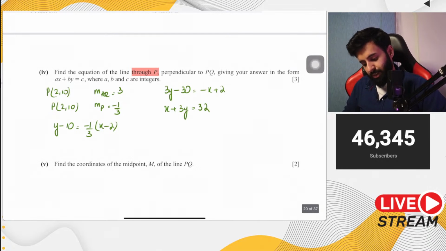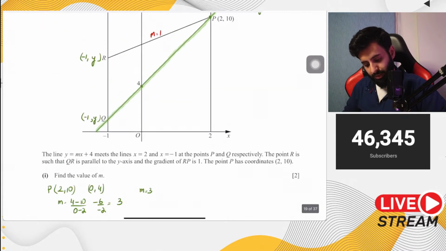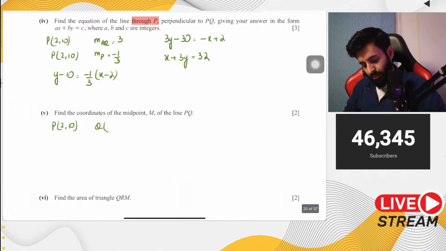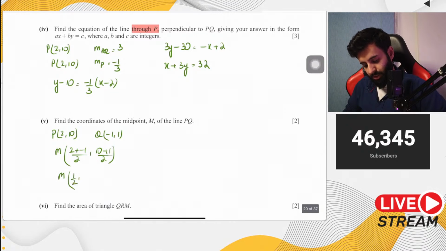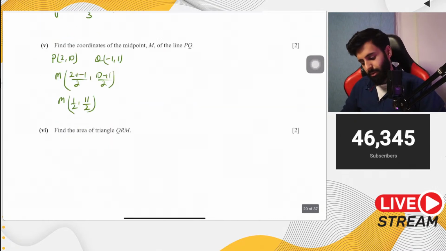Then it says find the coordinates of M, the midpoint of the line PQ. We have the coordinates of P. Do we have the coordinates of Q? Yes, we do, we figured it out. It's -1 comma 1. So if you want to find the midpoint, it's pretty easy now. 2 plus -1 upon 2, 10 plus 1 upon 2. 2 plus -1 is 1, so 1 upon 2, and 10 plus 1 is 11, so 11 upon 2. So the coordinates of the midpoint are 1 upon 2 and 11 upon 2.